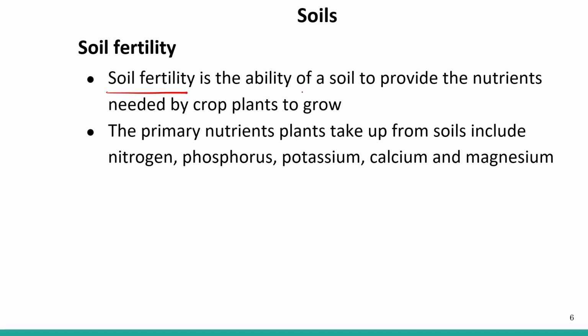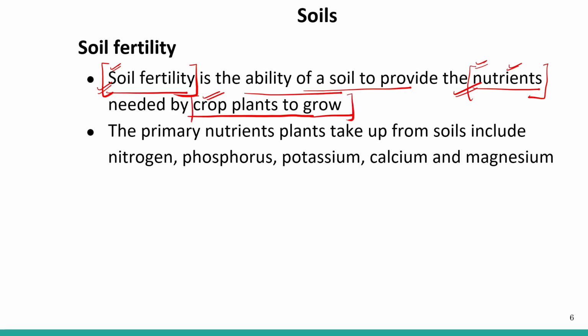Soil fertility is the ability of a soil to provide the nutrients needed by the crop plants to grow. So soil fertility means that the soil has the ability to provide all the nutrients. These important nutrients must be present in the soil, right? When important nutrients are present in the soil, then we can say the soil is fertile, and that is needed by crop plants to grow. These particular nutrients are very important for the growth of the crop plants.